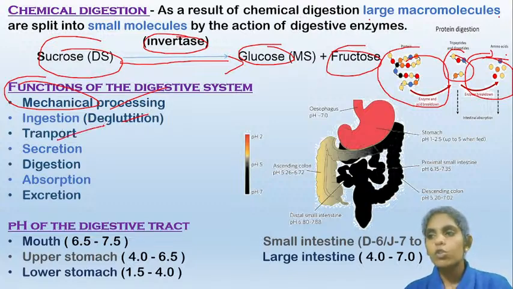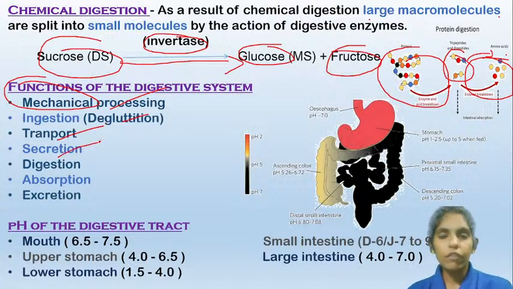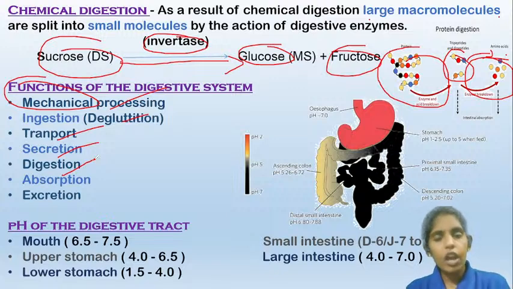Then the transport. The food is transported from the mouth to the pharynx, then to the esophagus, then to the stomach. Like that, from one part of the system to the other part, it is transported, and finally into the blood circulation. And secretion: various enzymes and different fluids are secreted into the digestive system. The food is digested, and from the digested food, the nutrients are derived. Absorption: whatever nutrients we get from the digested food are absorbed into the blood circulation.